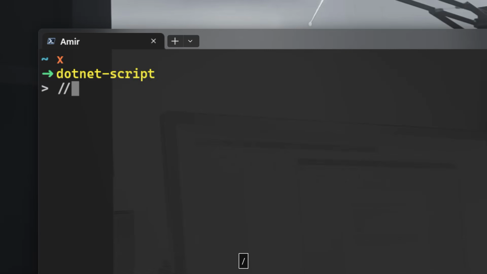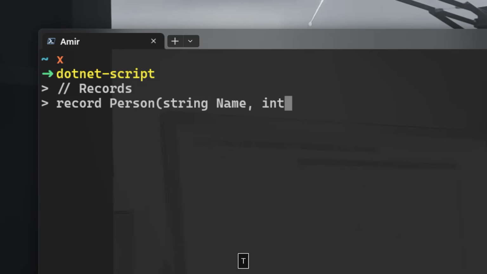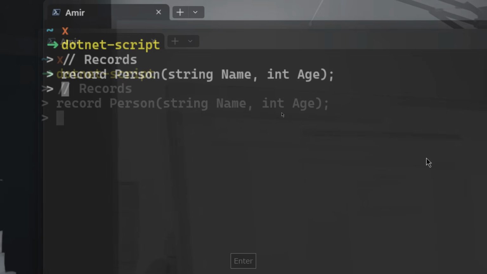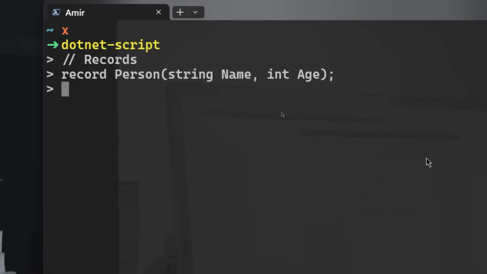Now, there's something really cool in C#, which is the records, and a record is a lightweight data-focused type. If you want to create a record, you type record, and the name of your record, we have here a person, could be animal, could be alien, could be whatever. String of a name and int of age. Okay, so this is your record. As I said, this is very good for immutable data modeling. And immutable means you cannot mutate the value, you cannot modify or change.